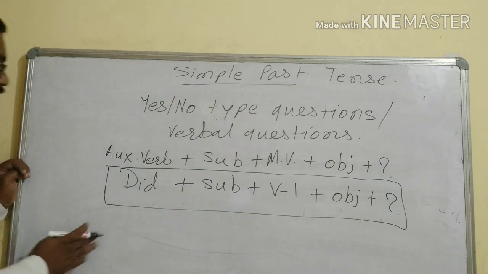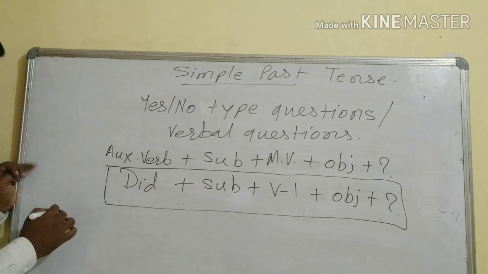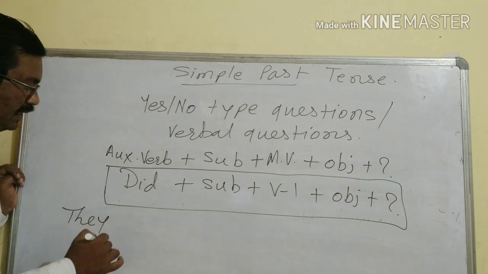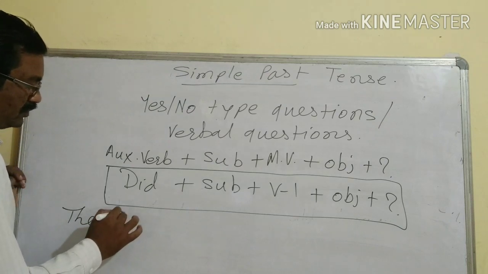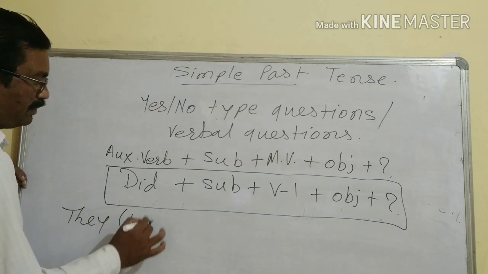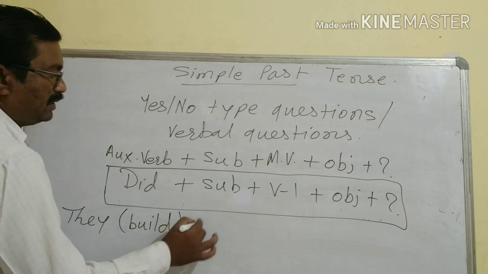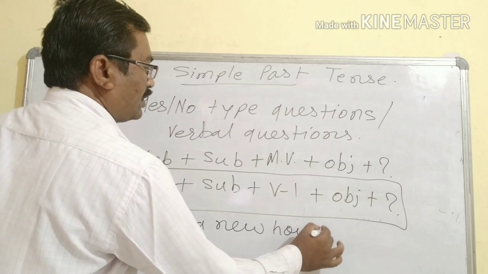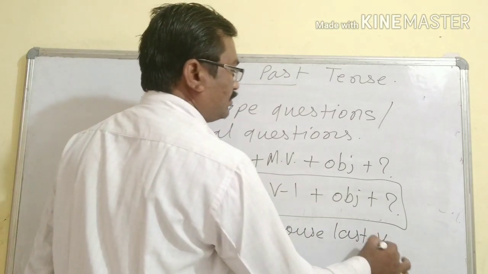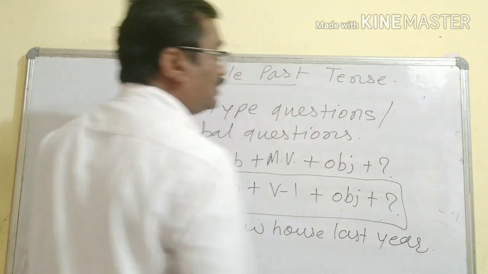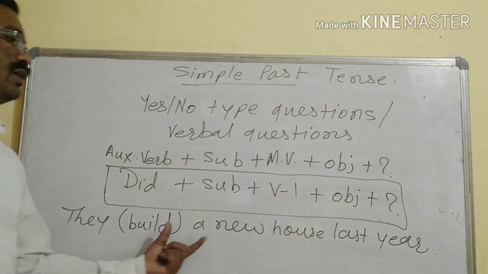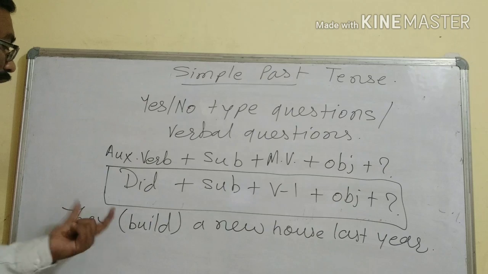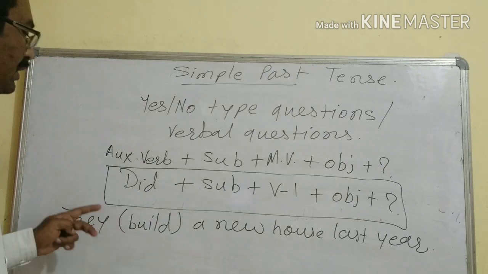Okay, again one statement we will take. They, in bracket BUILD, build a new house last year. Suppose this statement is there, you should first of all make a positive statement of it. How are you going to make it positive in simple past?